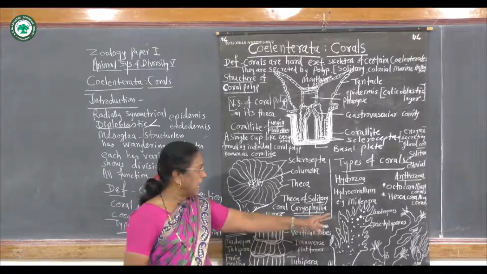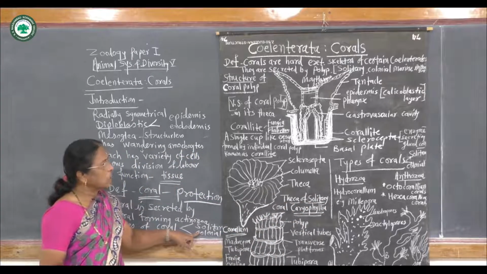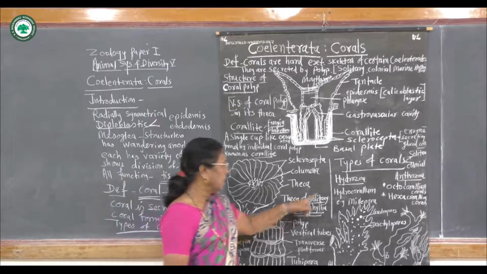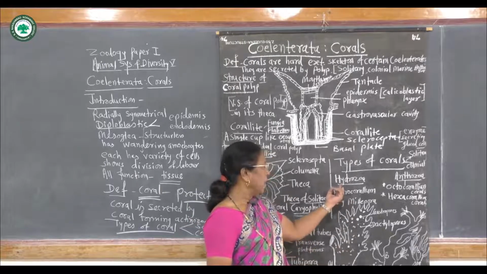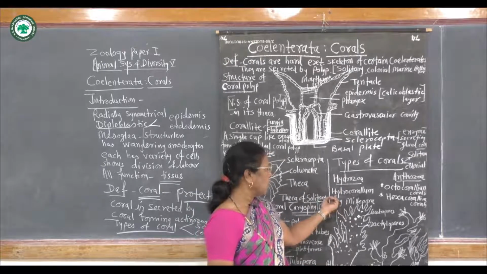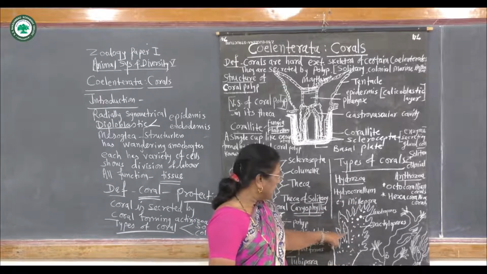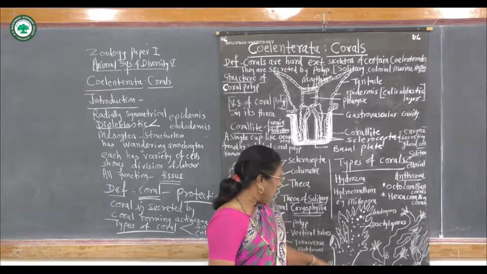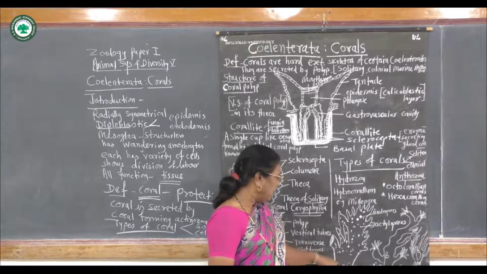All these are colonial corals or colony forming corals. In Hydrozoa, the coral secreted by hydrozoan animals is called hydrocorallum. Example is Millepora. Here you can see in this diagram a number of branches are present, attached posteriorly by the basal plate.